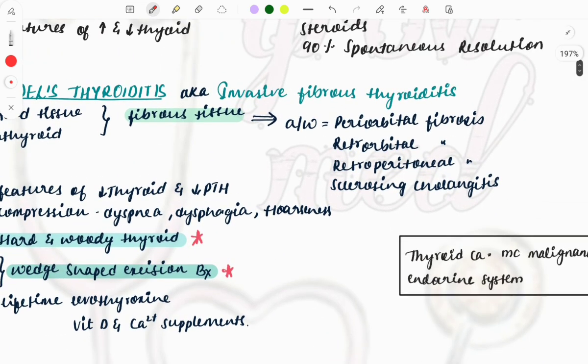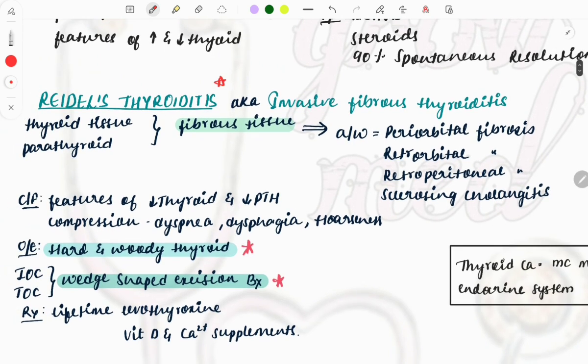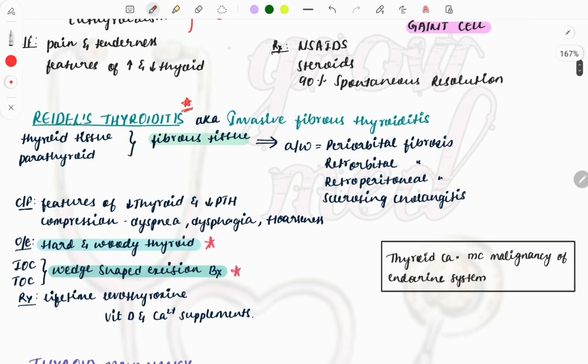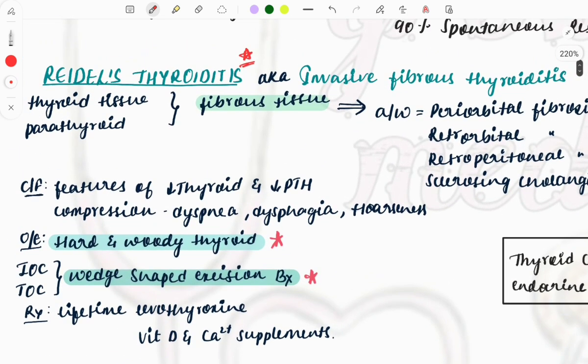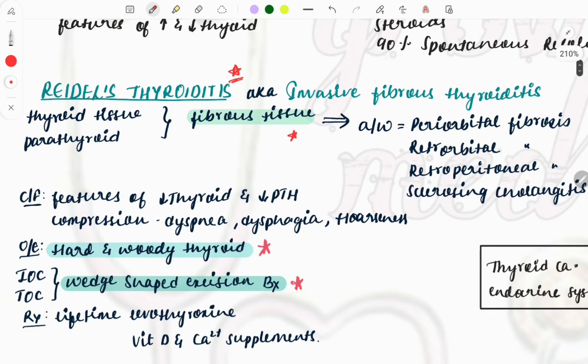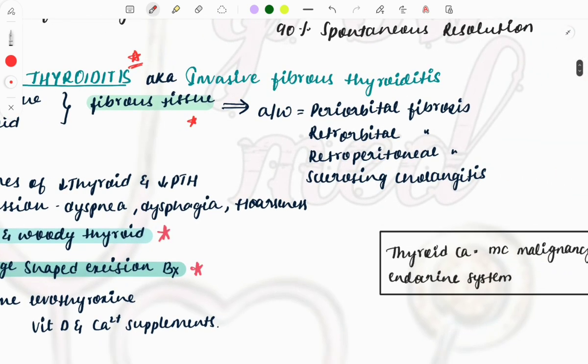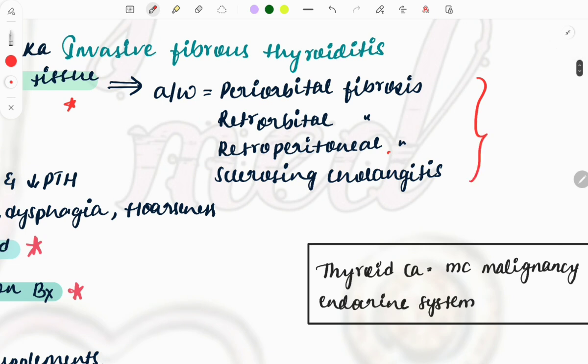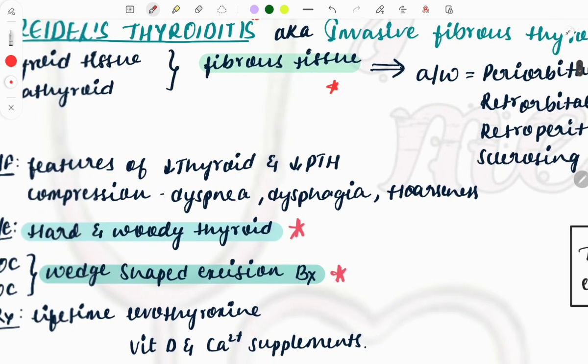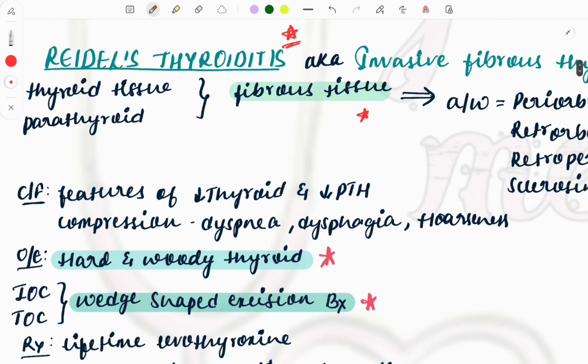Riedel's thyroiditis, also called invasive fibrous thyroiditis, is a must-know topic, because frequently questions have been asked on this. So the hint, or a piece of cake which will be given in the case to reach the answer easily, is this fibrous tissue. So there will be formation of this fibrous tissue, and this is associated with the fibrosis around other organs also: periorbital, retroorbital, peritoneal, and sclerosing cholangitis. So whenever these things are described in the clinical case, think in terms of Riedel's thyroiditis. Simple, just remember one thing: Riedel's thyroiditis equals fibrous tissue.